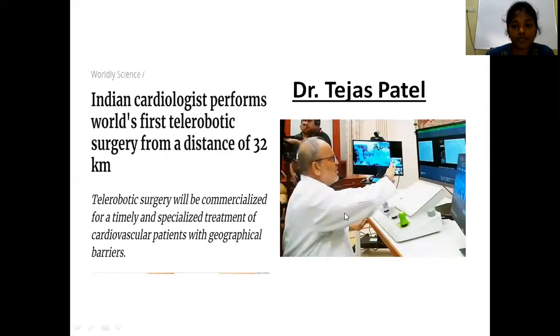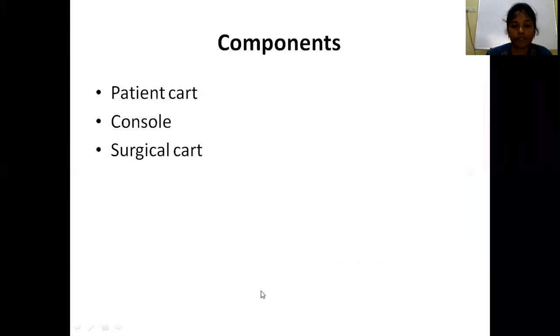See, the first robotic telesurgery was conducted in India, where the cardiologist Dr. Tejas Patel conducted a cardiologic procedure. This happened in Gujarat in 2019. So the application of robotic surgery is telesurgery. That is, with the help of the robot we can do surgeries at a distance. In this surgery, they performed the procedure at a distance of 32 kilometers.